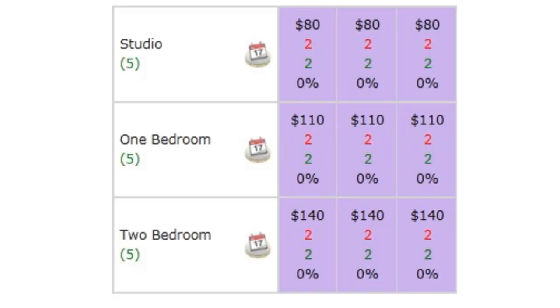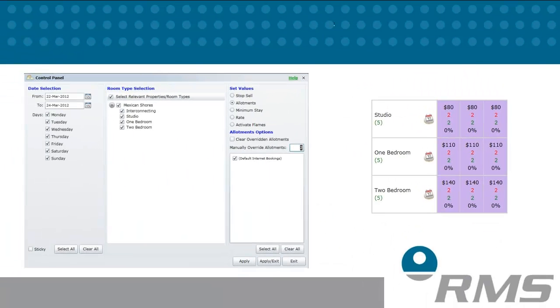Overriding the allotments from the control panel will replace any set allotment you have applied for that day for that online agent. The cell on the chart will display the allotment number in red to indicate that it has been overridden. Let's go through the steps.